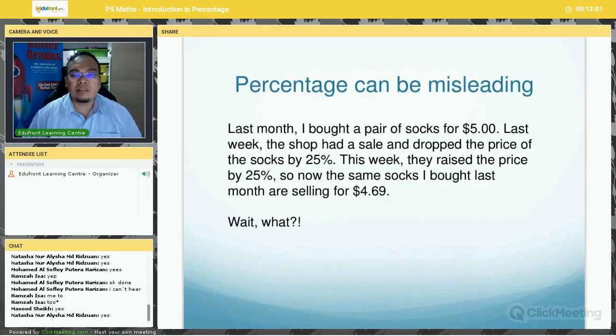So now the same socks I bought last month are selling for $4.69. Aha, do you see any problems here? Is the information given correct or wrong? Any problems here? Anyone?